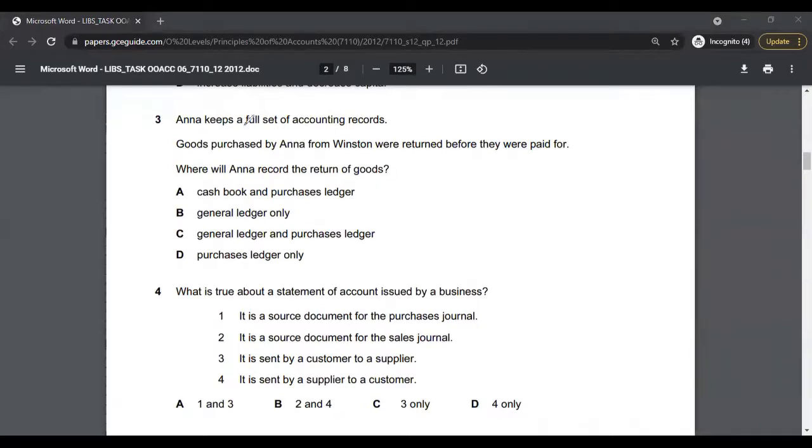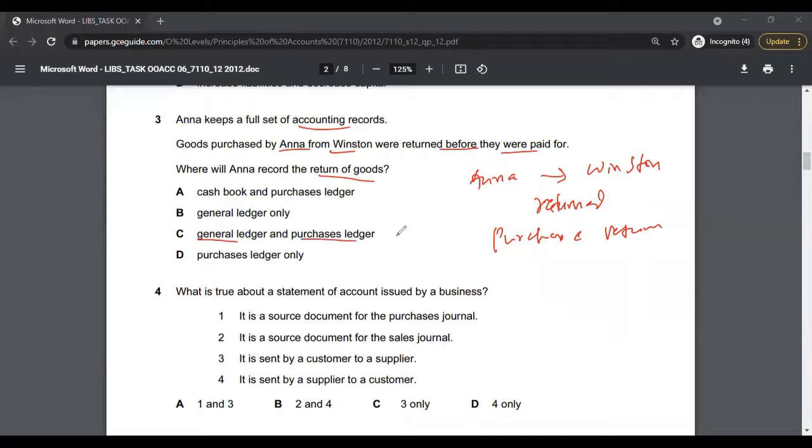Multiple choice 3. Anna keeps a full set of accounting records. Goods purchased by Anna from Winston were returned before they were paid. So Anna returned goods to Winston. So that is basically a purchase return. Where will Anna record the return of goods? She's going to record it in the general ledger plus the purchases ledger. So the correct answer to multiple choice 3 is going to be option C.